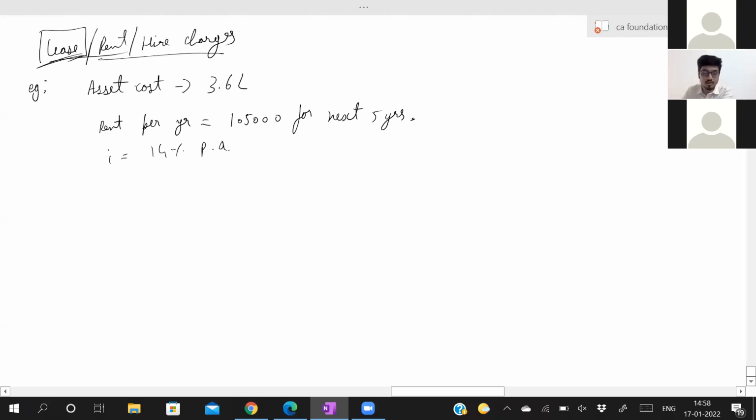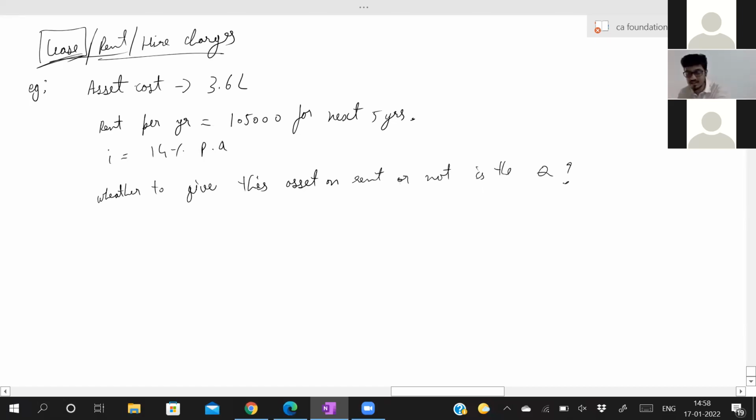Now you have a doubt whether to give this asset on lease or not. If I give this asset on lease, what is the loss? That you have to find out. Whether to give this asset on rent or not is the question. Sir, how will they ask this in MCQ? Usually they won't ask this in MCQ, but still we learn how to solve this.